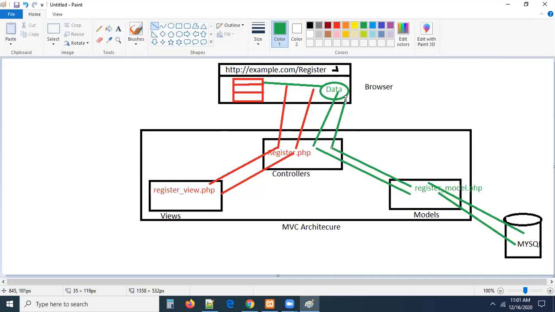First we loaded the view. How did we load the view? First the request was received by the controller. After that it went to the views folder. It will load the respective view. After loading the respective view, again that comes back to the controller.